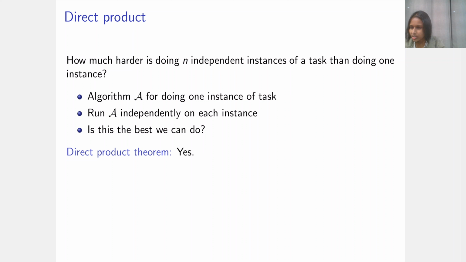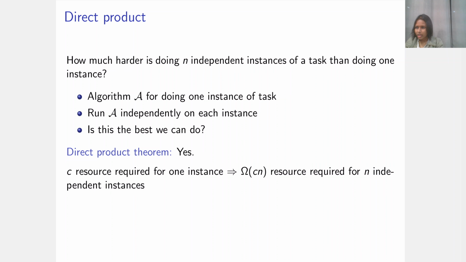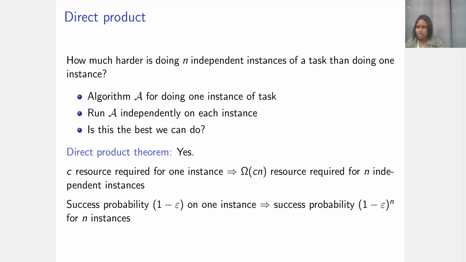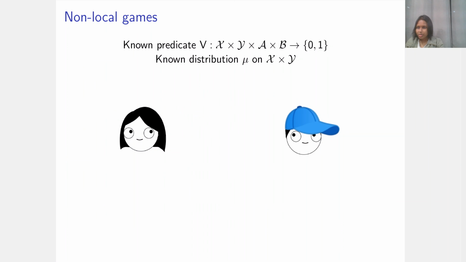Now, what this means is that if C amount of resources in whatever computation model is required to do one instance of the task, then Cn resources are required for n instances. And if your algorithm costing Cn resources has 1 minus epsilon success probability for one instance, the success probability for n instances is (1 minus epsilon) to the n. We'll be looking at direct product theorems in communication complexity and related parallel repetition theorems in non-local games. So let us see what those are first.